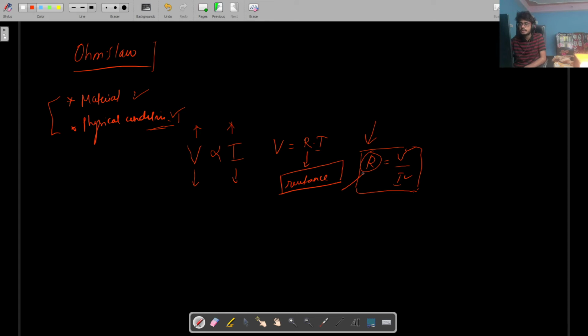At least that should be the case, because resistance is the property of the material, right? Resistance depends solely on the material, right? And I had told you about the two factors that affect resistance, that is length and area. If we are considering the same material without affecting any dimensional quantities, like we are not increasing the length, we are not decreasing the length, we are not messing around with the area, then resistance should always be constant. Yes, bhai Bala.